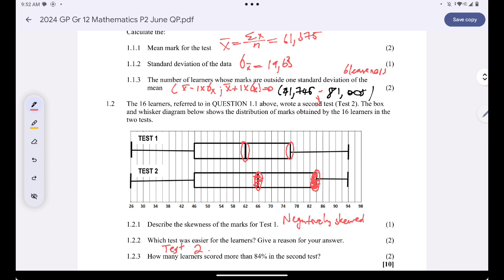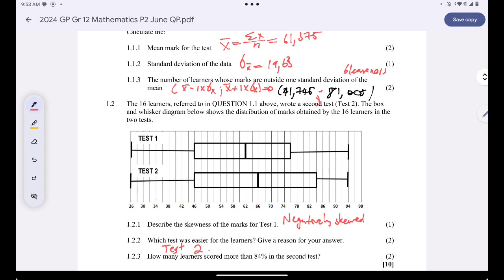Are you together? Or you can say that many learners got more than the average mark in test 2. You can argue that because this block is way bigger than this one. So you can argue that. But just to be safe, just talk about averages.